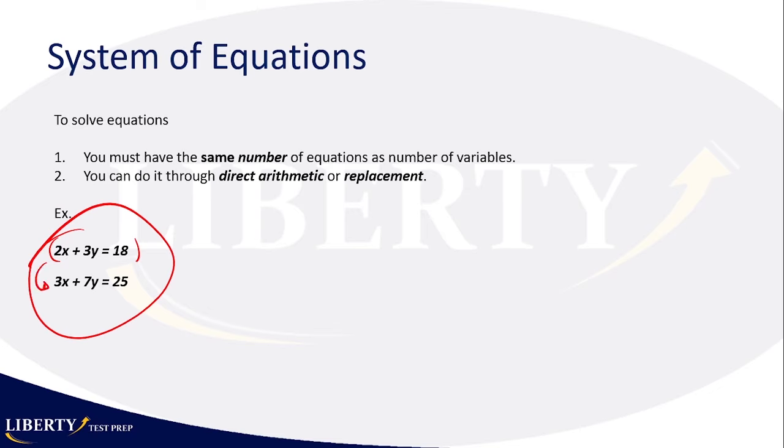Now let's try to do some basic arithmetic. Okay, what could we do? For example, we can just multiply to get some common value for x. Let's say we multiply the first one by 2 or by 3, I'm sorry. The first one goes by 3. What would happen if the first one goes by 3? You have 6x plus 9y is equal to 3 times 18 is 30 plus 24, 54, right? So that's the first one. And the second one I'm going to multiply by 2, so you have 6x plus 14y is equal to 50.